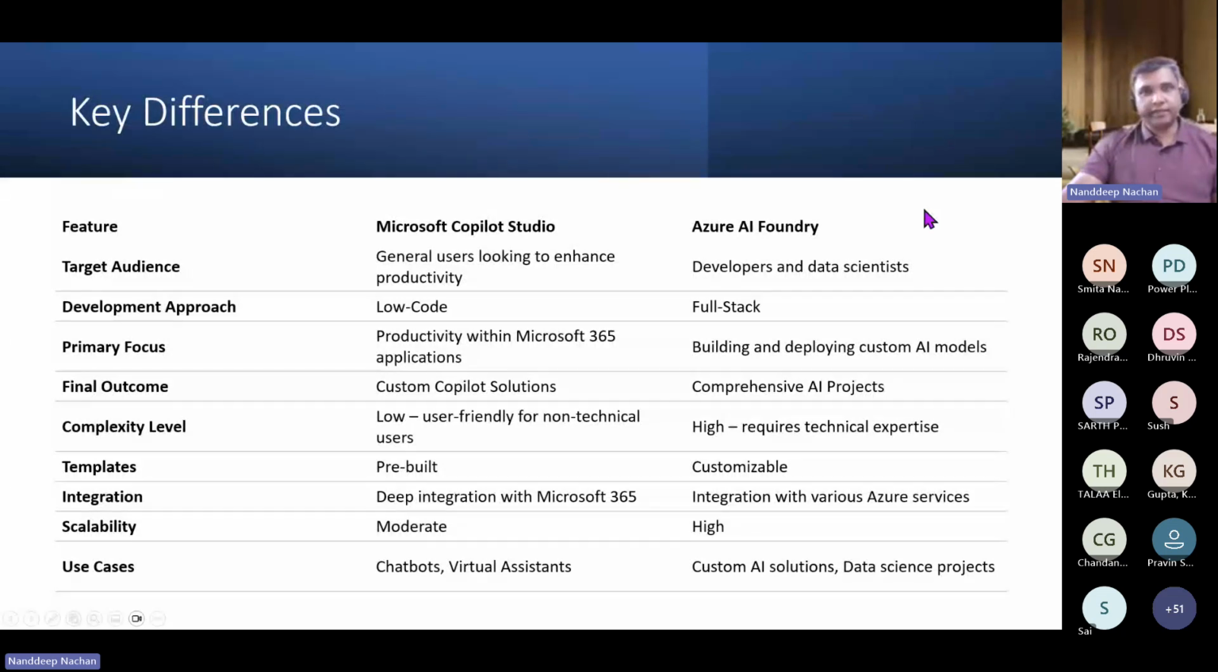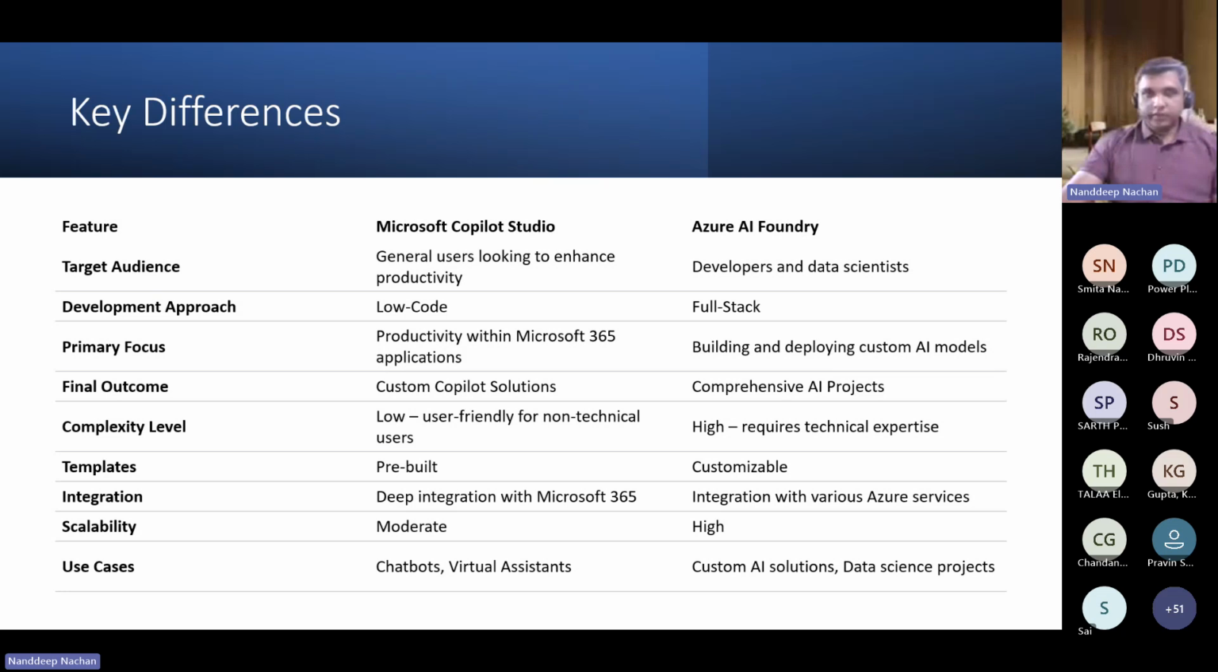Now, for Azure AI Foundry, you can choose it when you have a technical team which has experience in AI and machine learning, as well as when your project requires advanced AI capabilities and customization. So you need a scalable solution that can integrate with Azure AI services, and that is where Azure AI Foundry will help you.